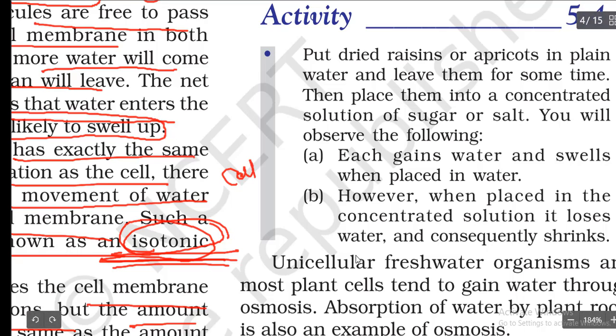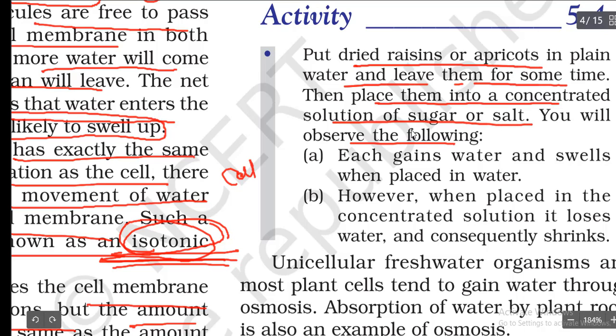Hi everyone. So today in this video we are going to see activity 5.4 here. Put dried raisins or apricots in plain water and leave them for some time. Then place them into a concentrated solution of sugar or salt. You will observe the following.